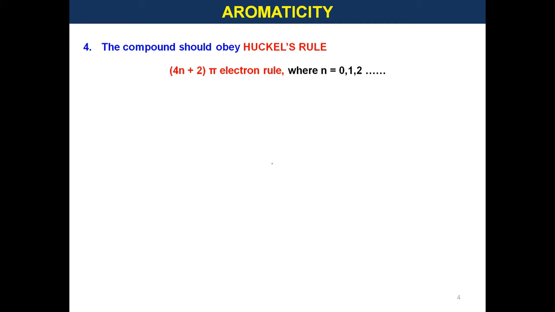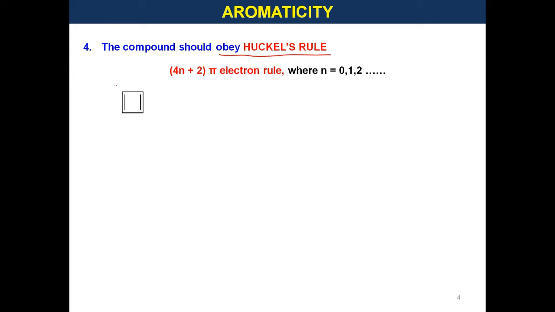The fourth criterion is that the compound must obey Huckel's rule, that is the 4n plus 2 pi electron rule, where n ranges from 0, 1, 2, etc. Some molecules will be cyclic, planar and also have continuous delocalization, but if they don't obey Huckel's rule, that is the 4n plus 2 pi electron rule, then they are not aromatic compounds.